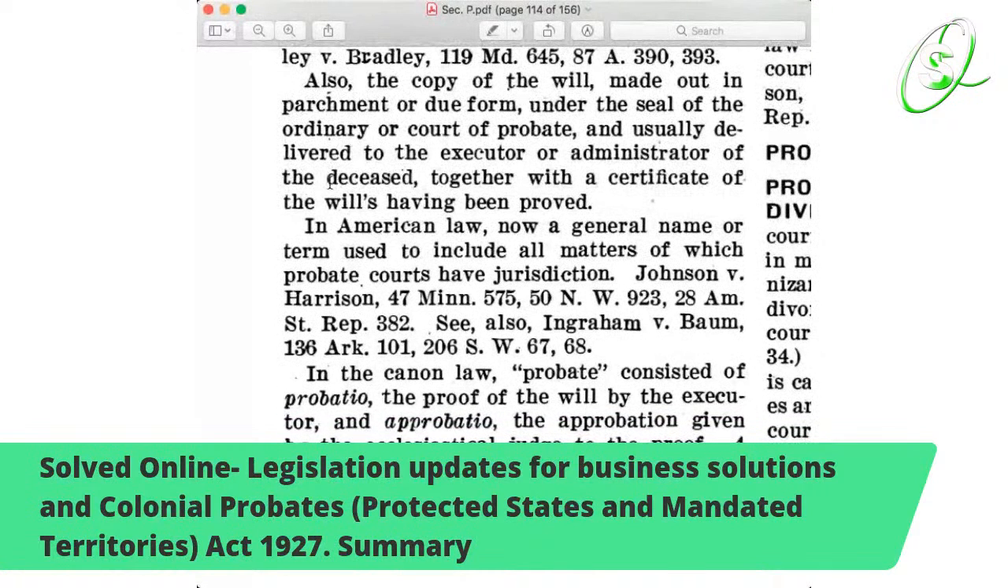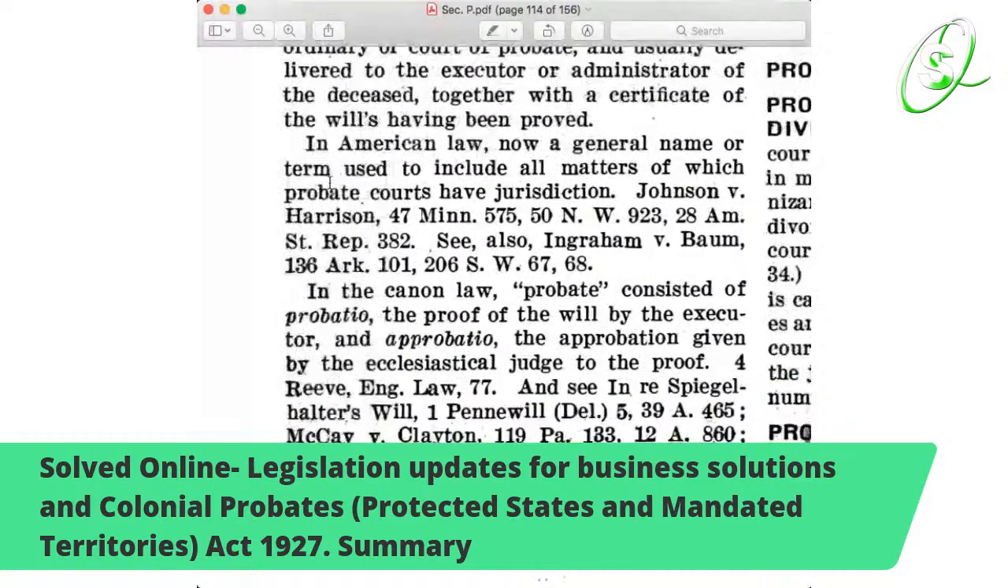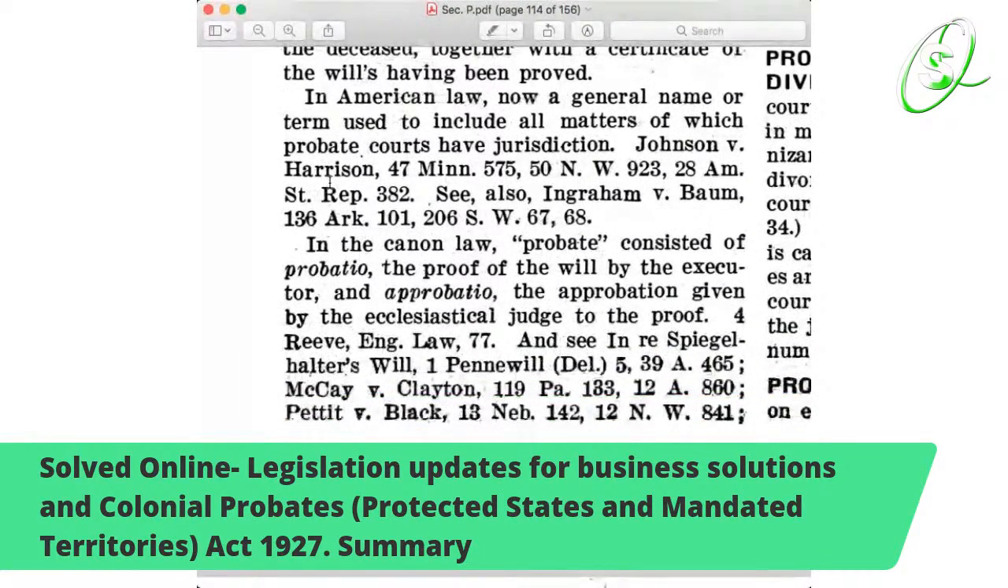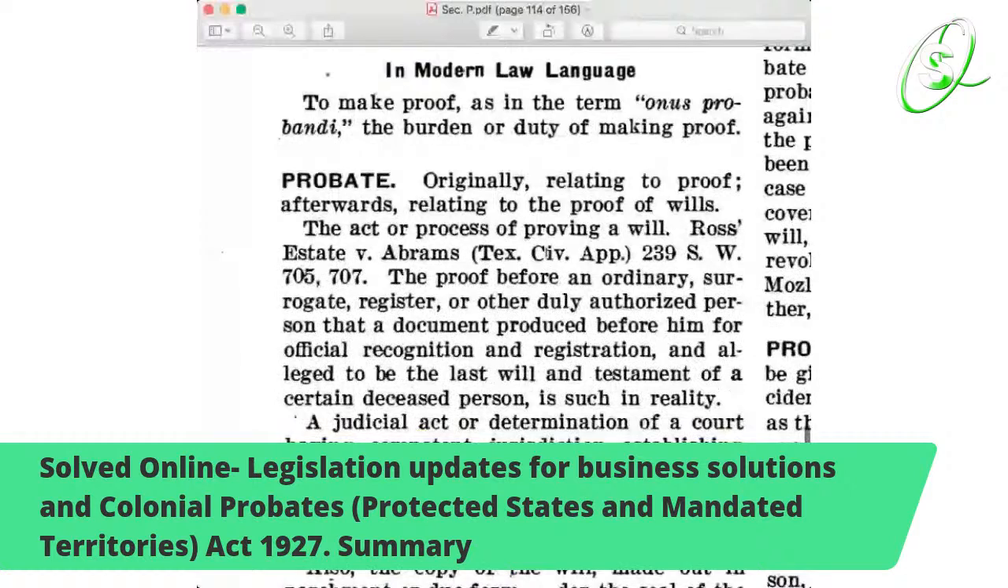Again, in American law, now a general name or term used to include all matters of which probate courts have jurisdiction. And last one, in the canon law, probate consisted of probato, the proof of the will by the executor, and approbato, the approbation given by the ecclesiastical judge to the proof. As you can see, very clear. So that's what it is, and just making it clear again.